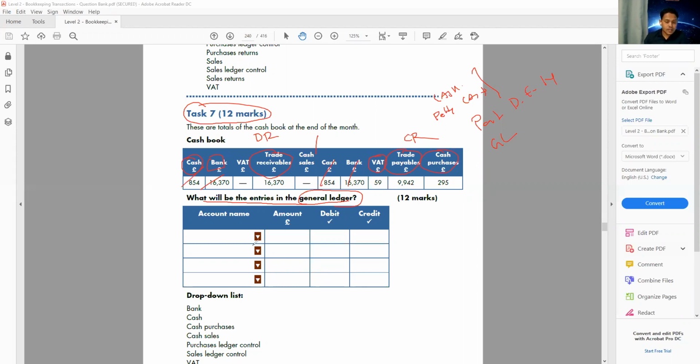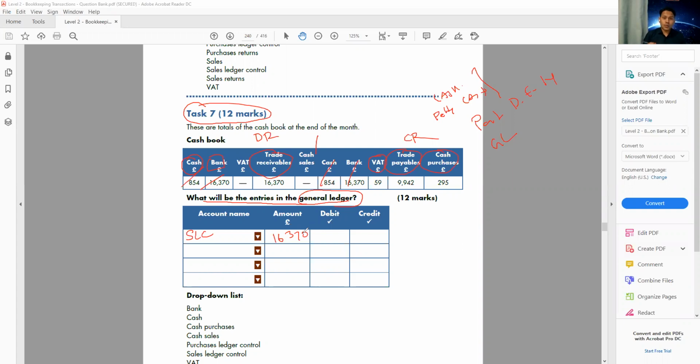Trade receivables, we call it sales ledger control, 16,370. Now the next question is, is it a debit or a credit? Trade receivables or sales ledger control is a credit customer. Normally this is a debit. Be very, very careful for this question, Nazia. This is normally a debit, but for the cash book purpose, it will be a credit.